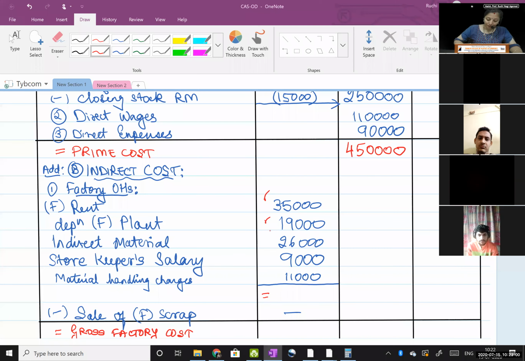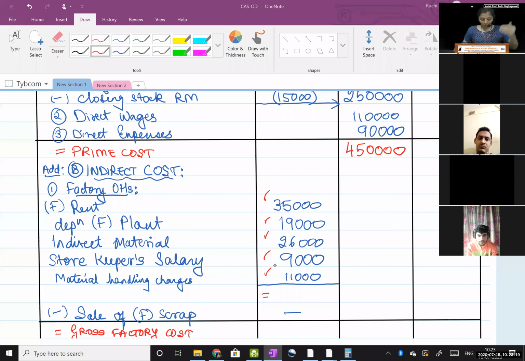Then indirect material 26,000. Storekeeper salary 9,000. And material handling charges, which is also known as indirect labor, loading unloading charges 11,000.